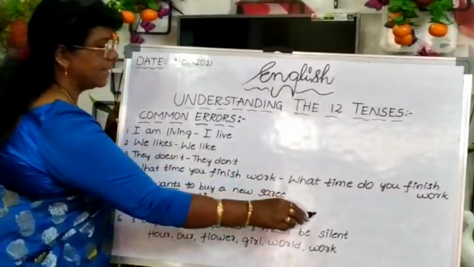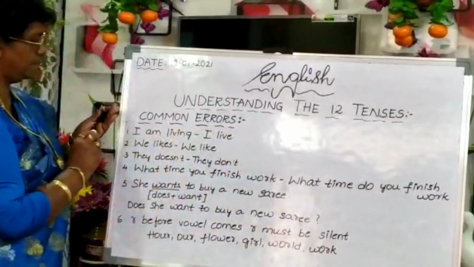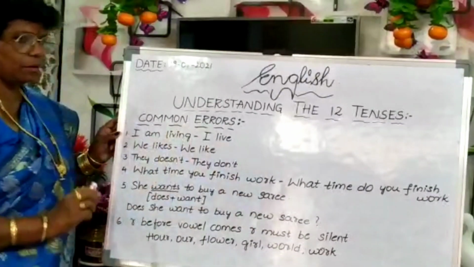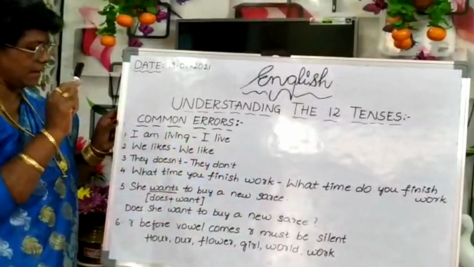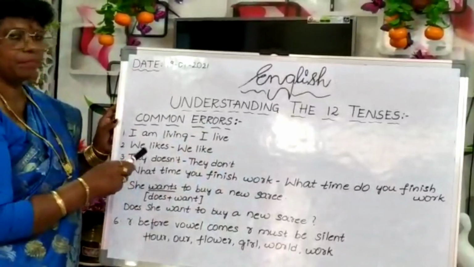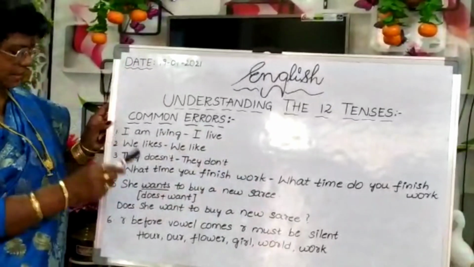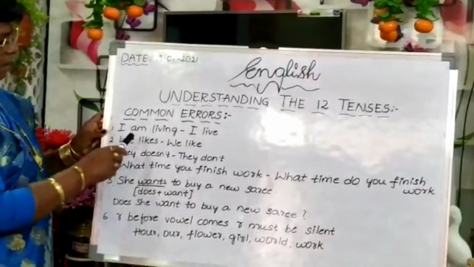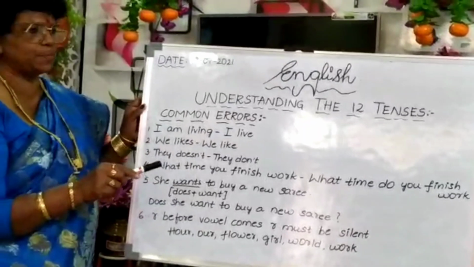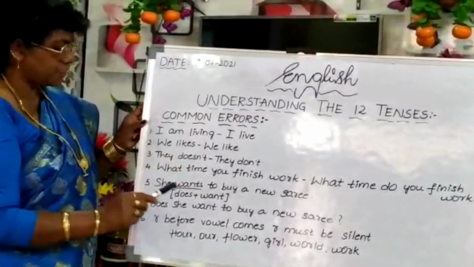Does she want to buy a new saree? Question mark. Okay. So as per the rules and regulations, we can ask question particularly in simple present tense. See here, these are all common errors committing in the field of schools and colleges, particularly children, students.